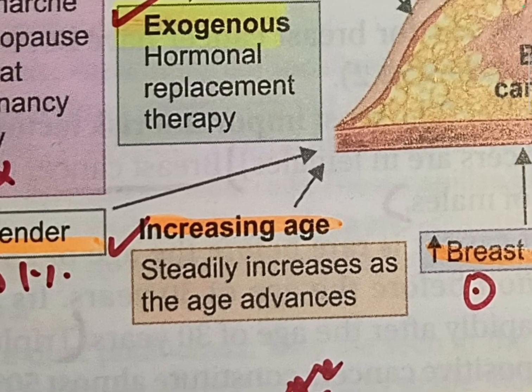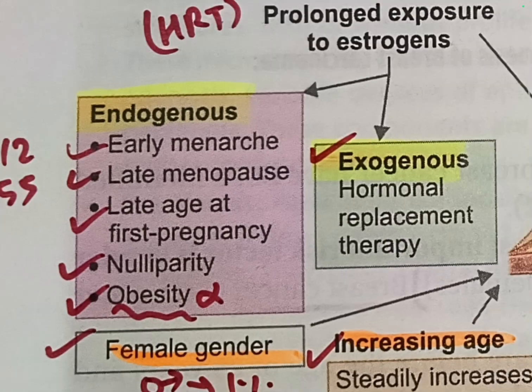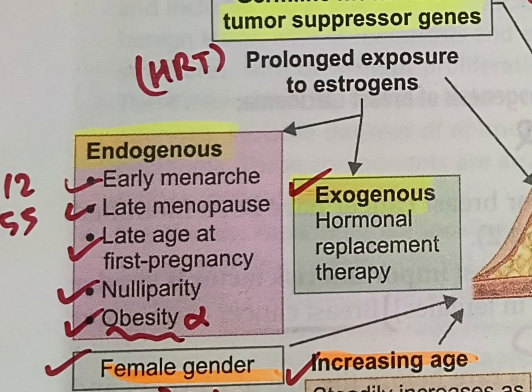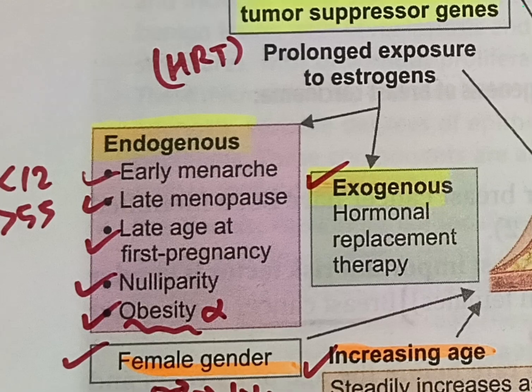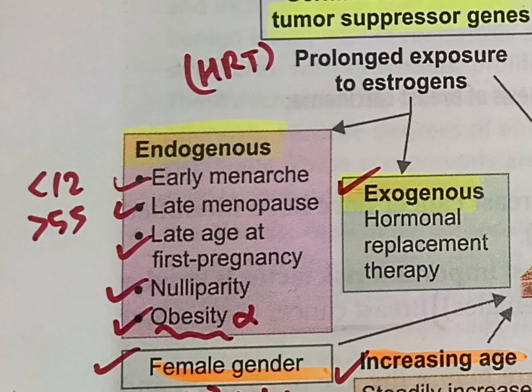Then let's come to prolonged exposure to estrogens. This can be both endogenous or exogenous. Endogenous: early menarche, that is the starting of the menstrual cycle, if it is at less than 12 years of age, or late menopause, if it's more than 55 years of age, the chances of getting breast cancer are significantly higher.